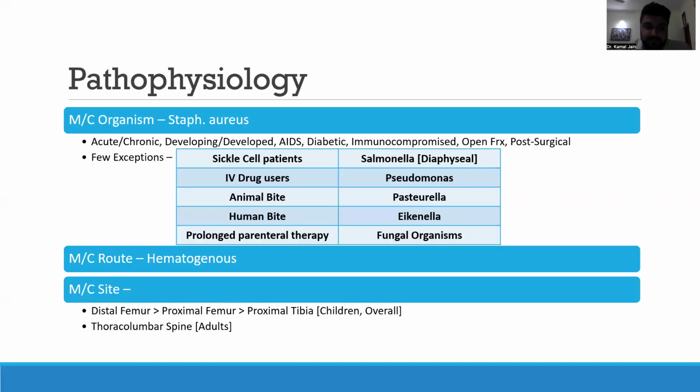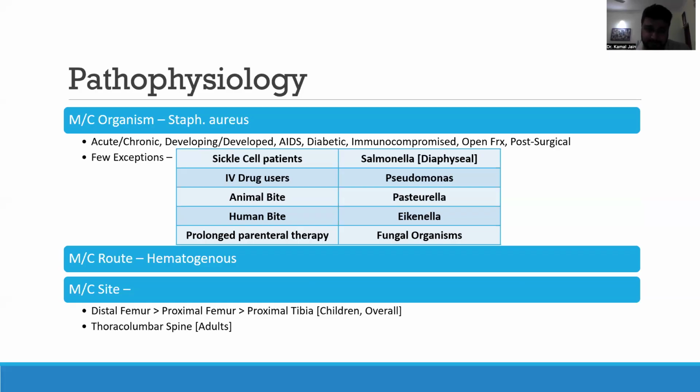Let's go through a few most common spotters first. The most common organism that is causing osteomyelitis is Staphylococcus aureus. You need to remember this, that in any case, whether it is acute or chronic osteomyelitis, whether it's a patient from a developing state or a developed state, whether the patient has AIDS, diabetes, is immunocompromised, if there are open fractures, or if it's a post-surgical osteomyelitis also, the most common organism in all these cases is Staphylococcus aureus.